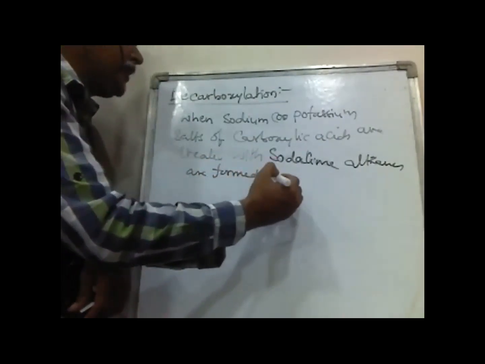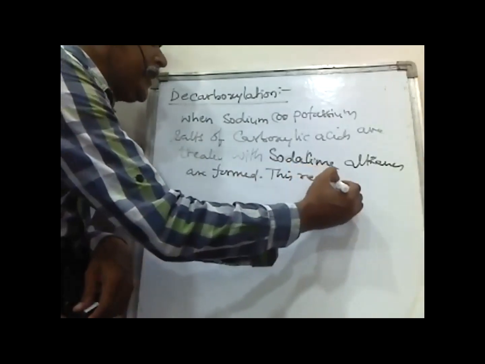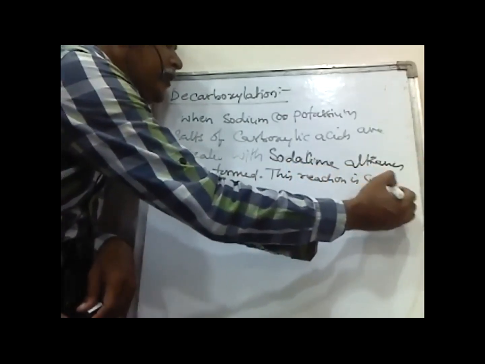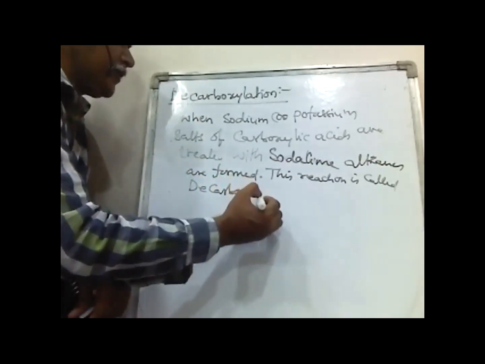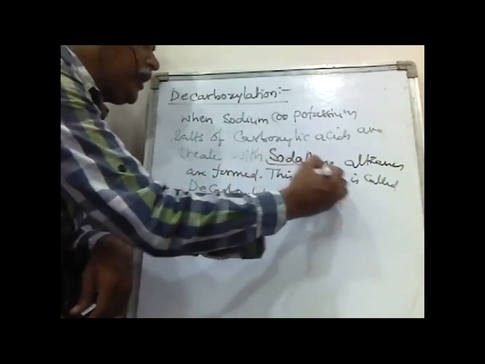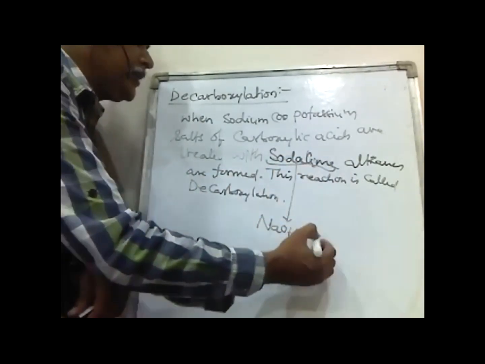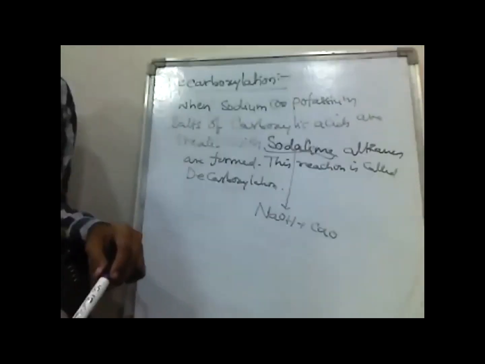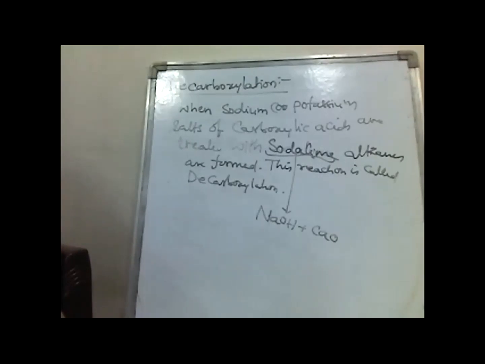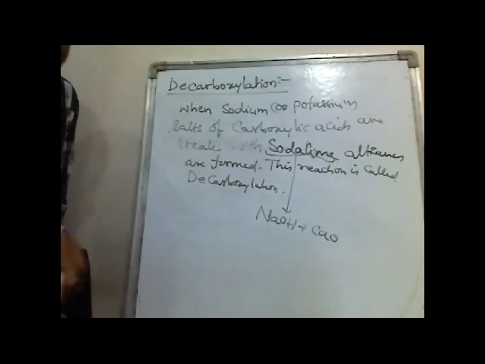Here, soda lime is a mixture of NaOH and CaO. That mixture we are calling soda lime.